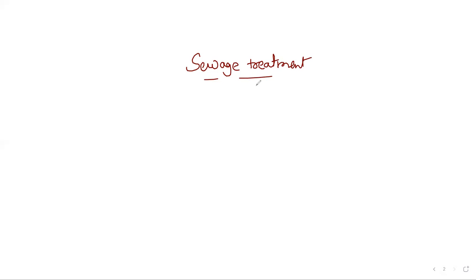See, what is this sewage? Sewage is nothing but domestic waste water.